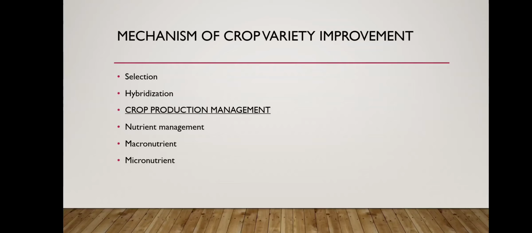Next is the mechanism of crop variety improvement. How can we improve the crop variety? First point is selection. It is very important, as we can pick up the plant with the better traits for further multiplication. Selection by human beings is also called artificial selection.